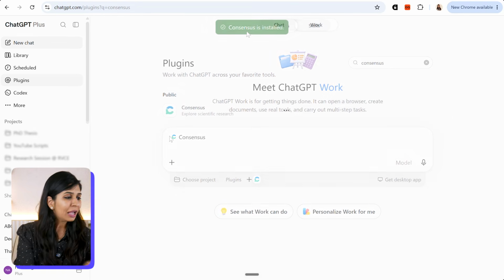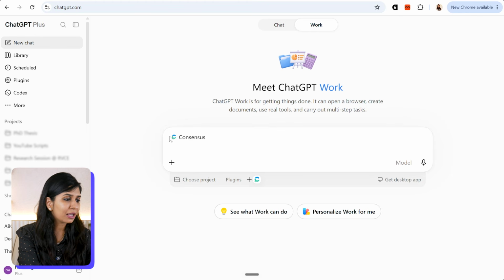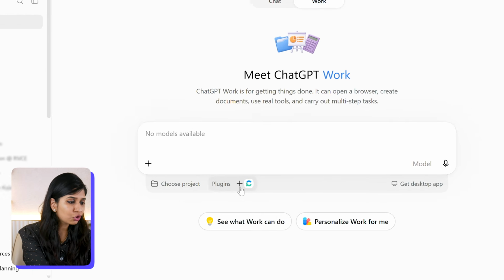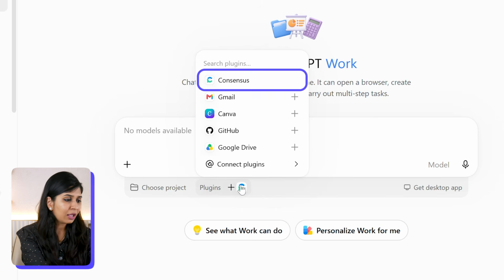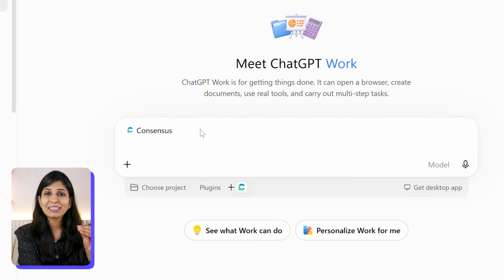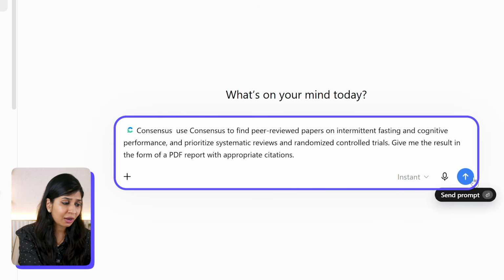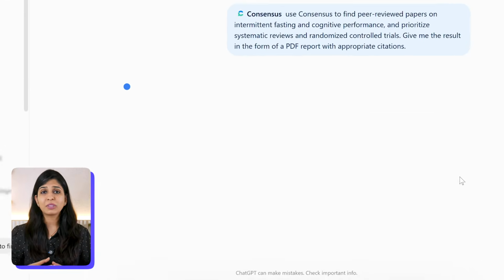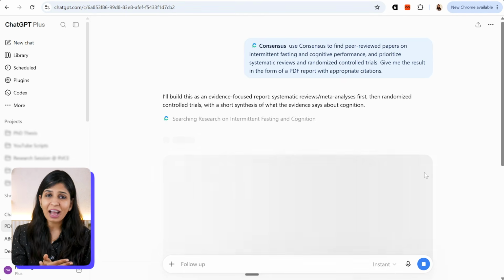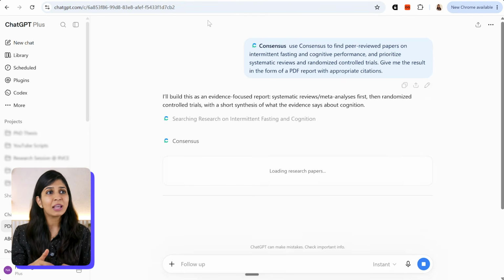You can either create an account in advance or you'll be prompted here to create one if you're a new user. Now what I'm going to do is go to a new chat. I choose my consensus plugin and I'm going to type this exact question. Use consensus to find peer-reviewed papers on intermittent fasting and cognitive performance. Prioritize systematic reviews and randomized control trials and give me the result in the form of a PDF report with appropriate citations.